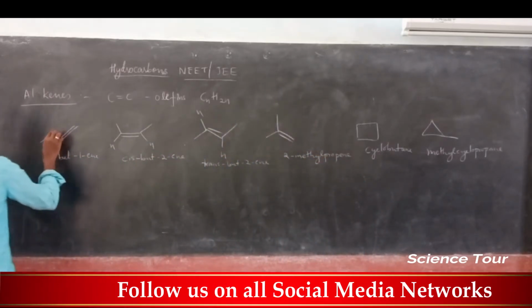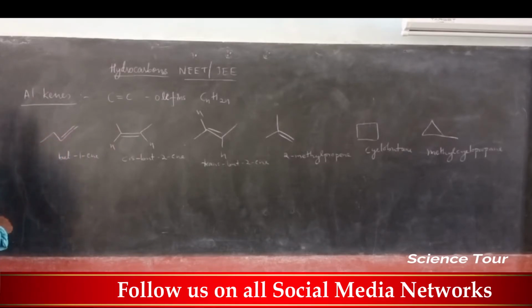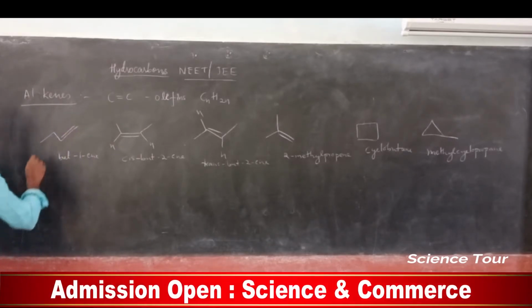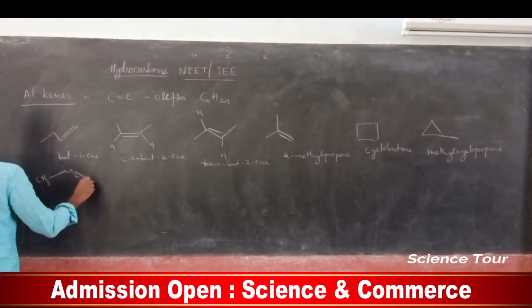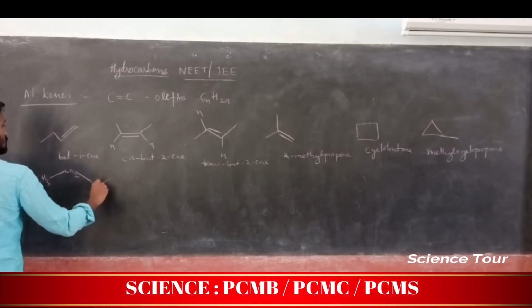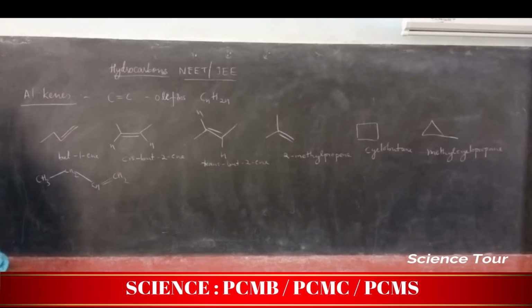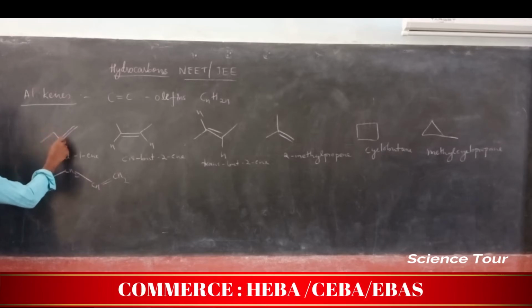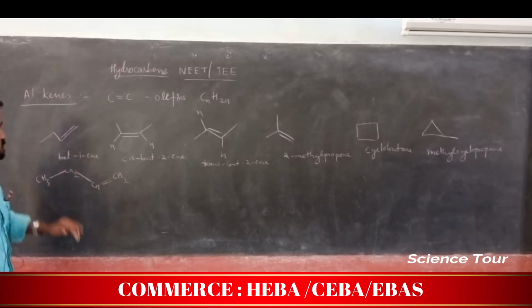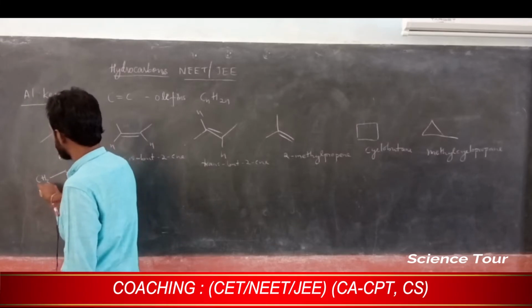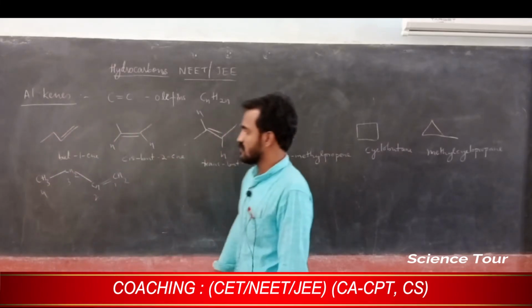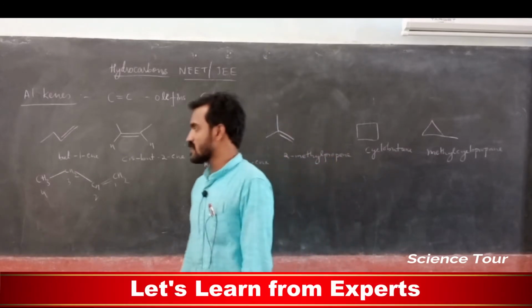Instead of writing the entire thing, see, this is the bond line structure, which you study in organic chemistry in first PUC. The bond line is nothing but this: this is CH3, CH2, here CH double bond CH2. The same thing I wrote in bond line representation. So it is but-1-ene: first position, second, third, fourth, and in the first position there is a double bond.